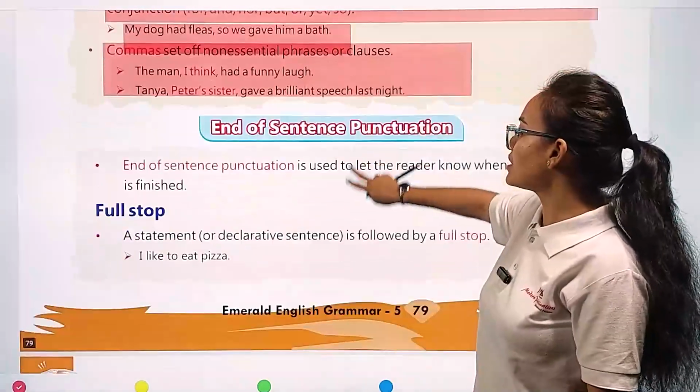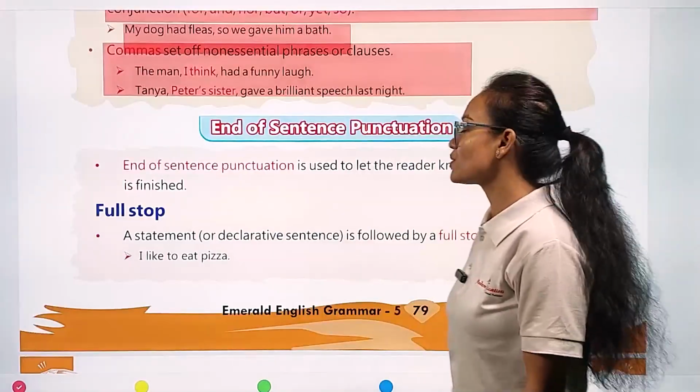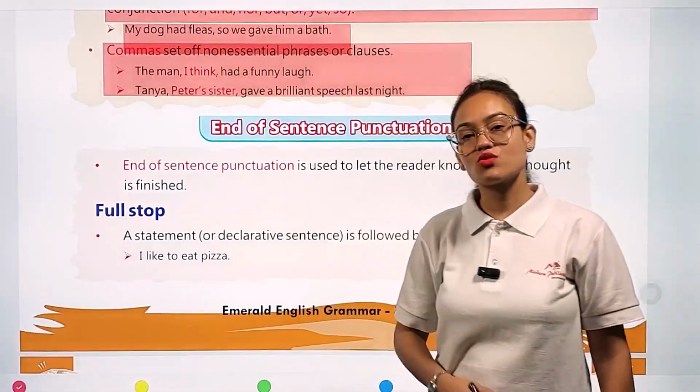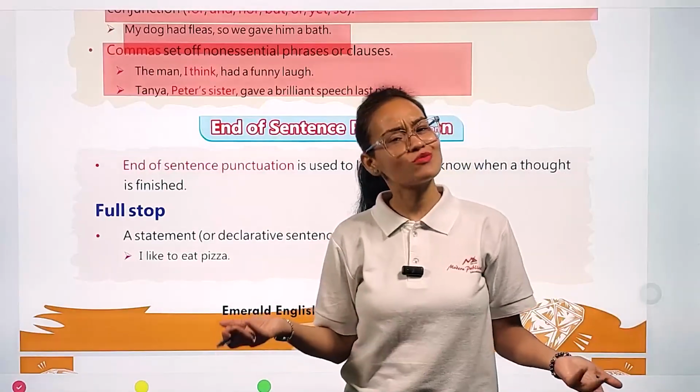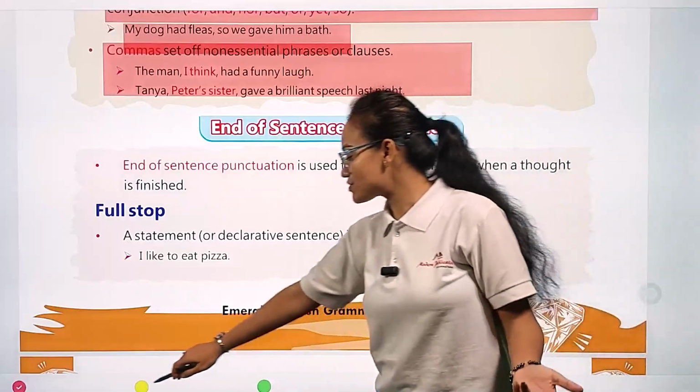Now we are going to see end of sentence punctuation. Whenever our sentence is going to end, what type of punctuation mark do we use? I hope you all know. Full stop, simple, full stop.